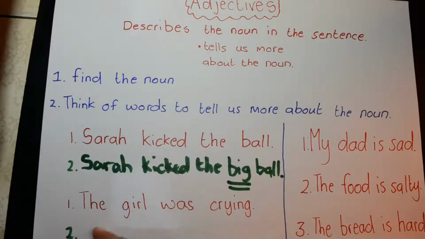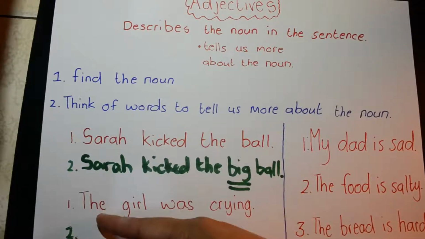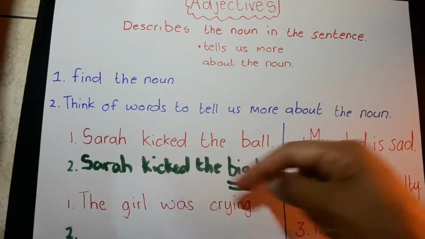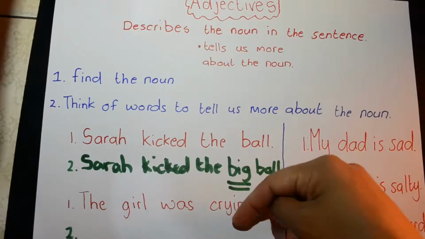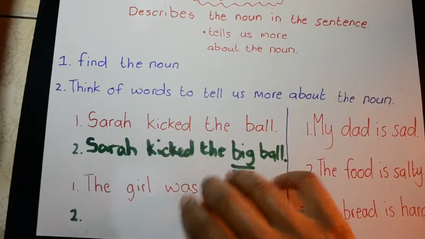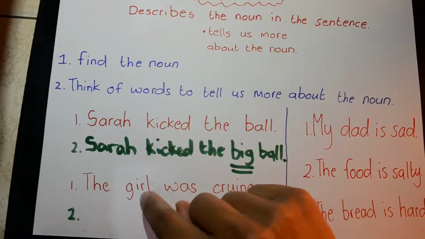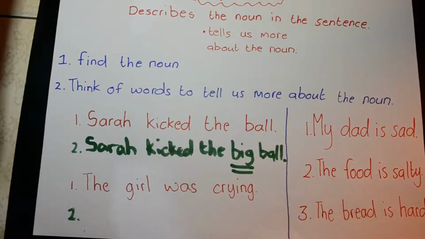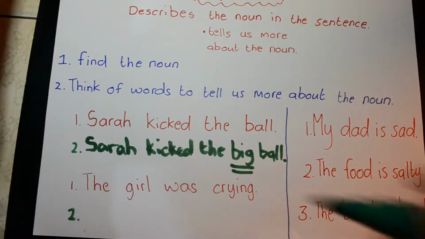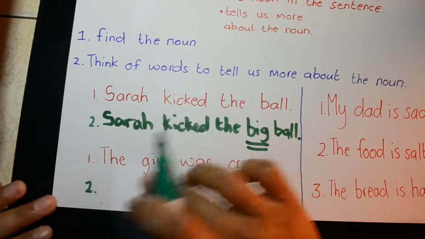Number 2, the girl was crying. So the noun here is not the, it's not was, it's not crying, because crying is the verb, it's a doing word, but the noun is the girl. Sorry guys, the noun is the girl. Right, so think of a word that will describe the girl or tell us more about the girl.